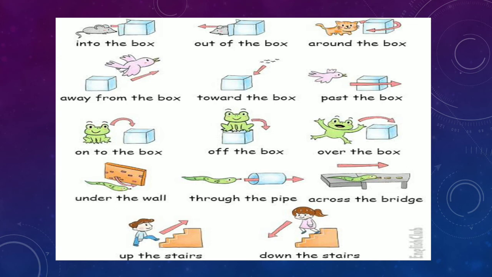Remember one thing, movement and direction means when something is moving. See, across the bridge, he is not standing on the bridge, he is across the bridge, means he is crossing, he is moving from one side of the bridge to the other side, okay? Over the box means he is going to jump over the box, without touching it. Around means it is moving around, like you can see the sign of the arrow, okay? So try to understand the difference between place and movement and direction.